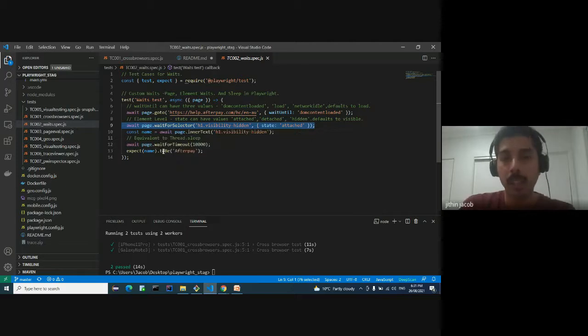And finally, our favorite option, which is thread.sleep. This is what makes a page wait for 10 seconds. And these are the custom waits in Playwright. We will see the auto waits a bit more going forward.